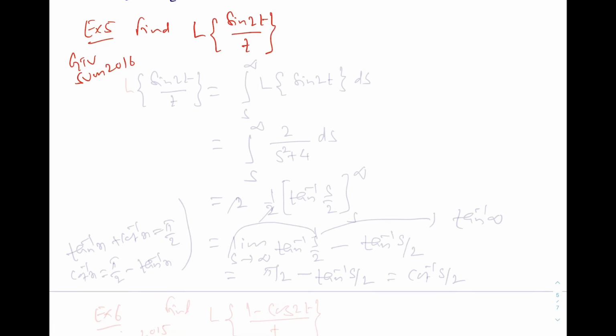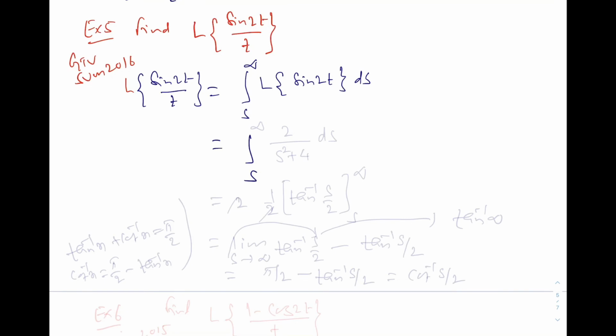So here, Laplace transformation of sine 2t by t equals integration from s to infinity of Laplace transformation of sine 2t ds.